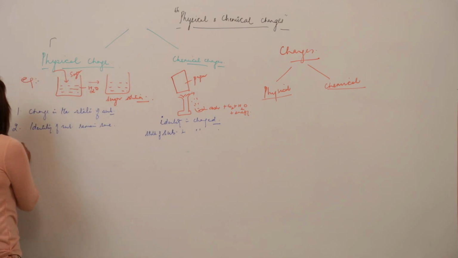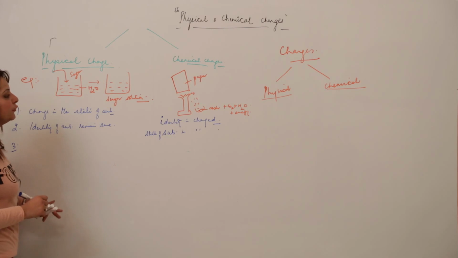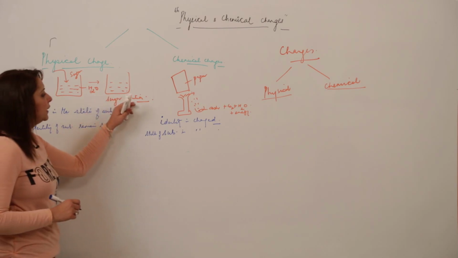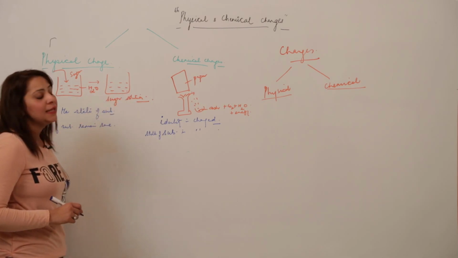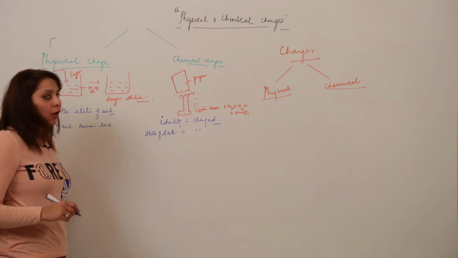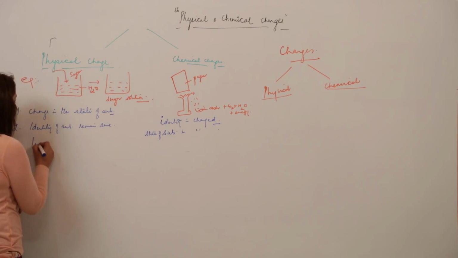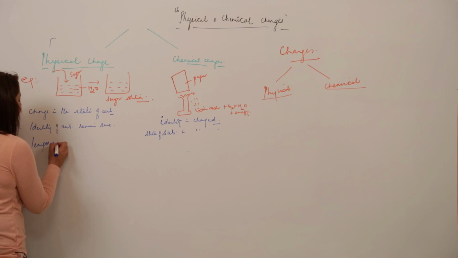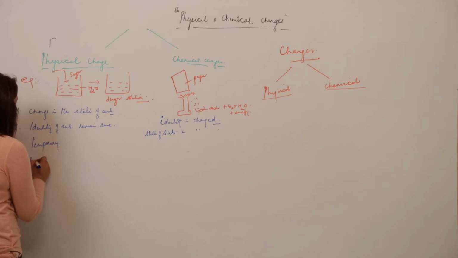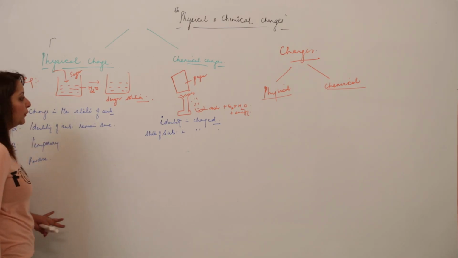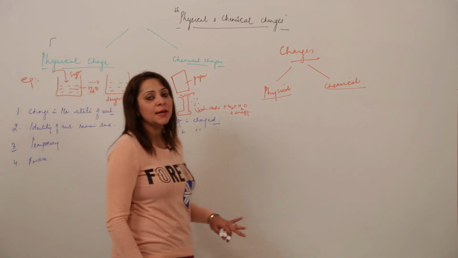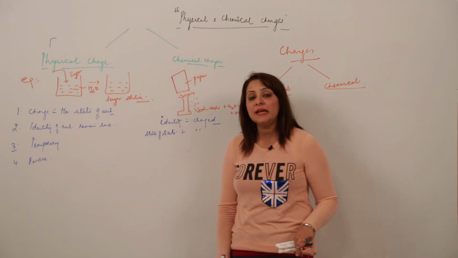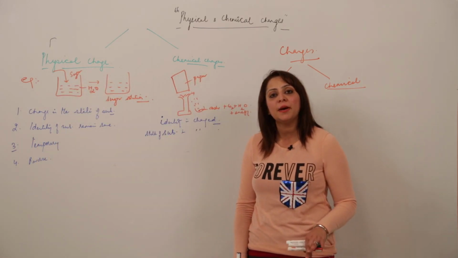Now coming to the other point, can I separate sugar and water from each other, from the sugar solution? Yes, we can do it. So that means this change is a temporary change. We can easily reverse it. How can you separate the sugar from the water solution? We can separate it by the process of crystallization, as well as by the process of evaporation.